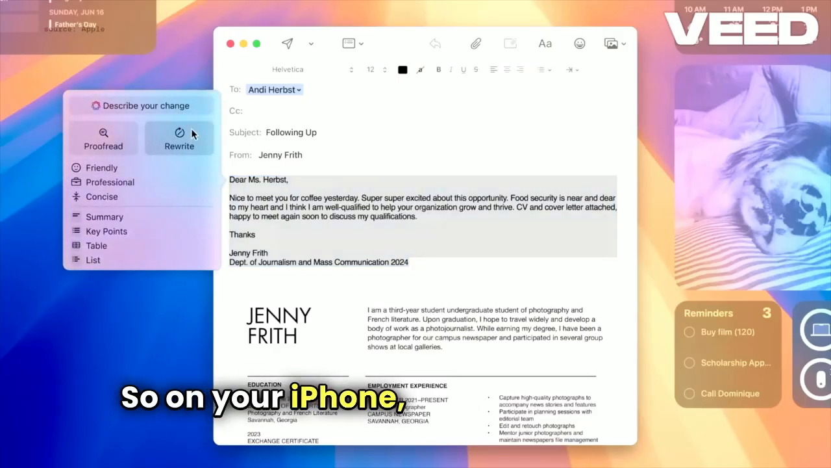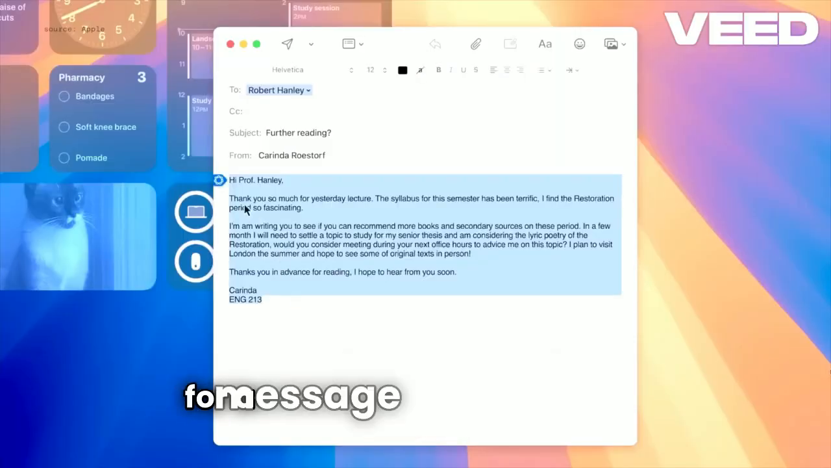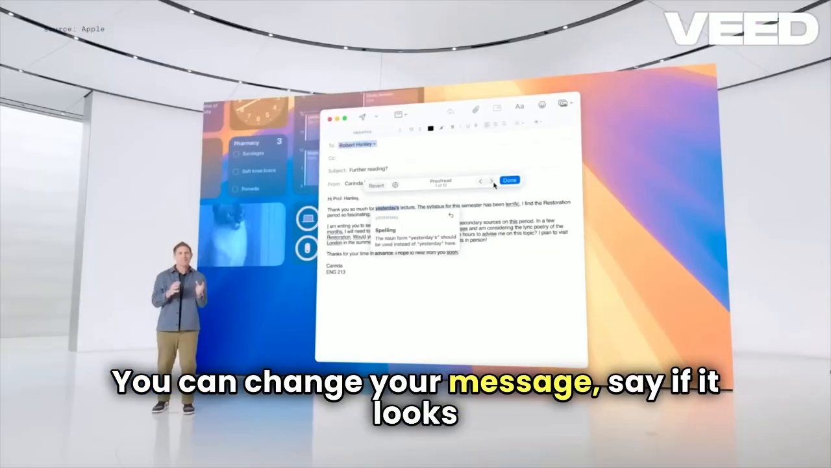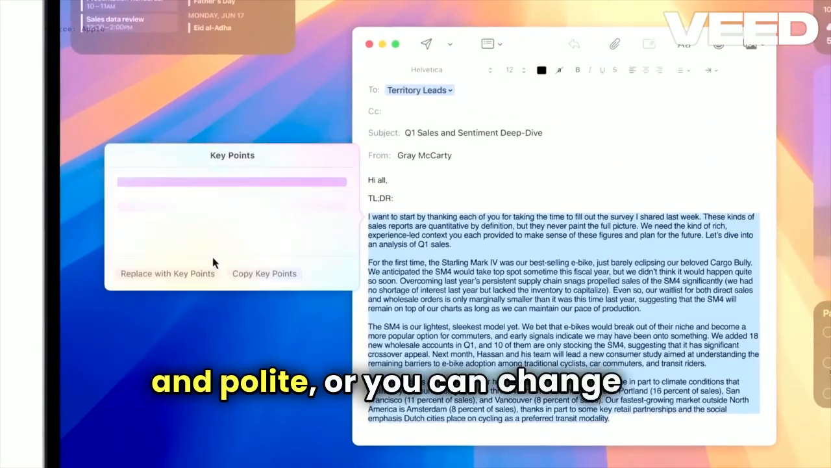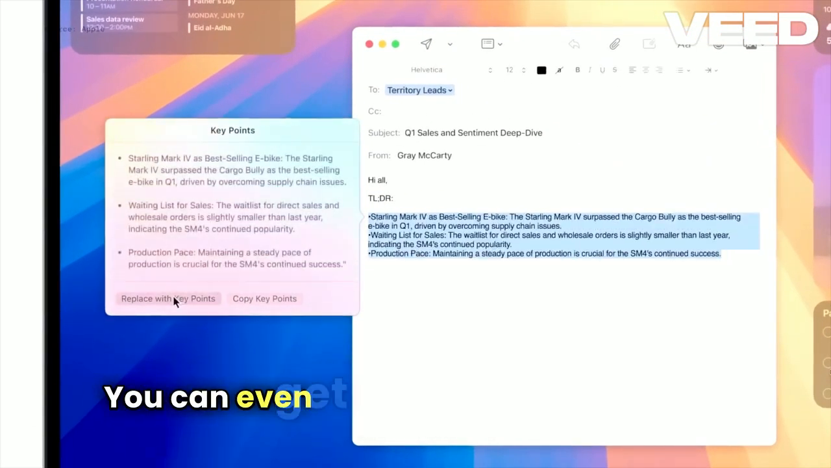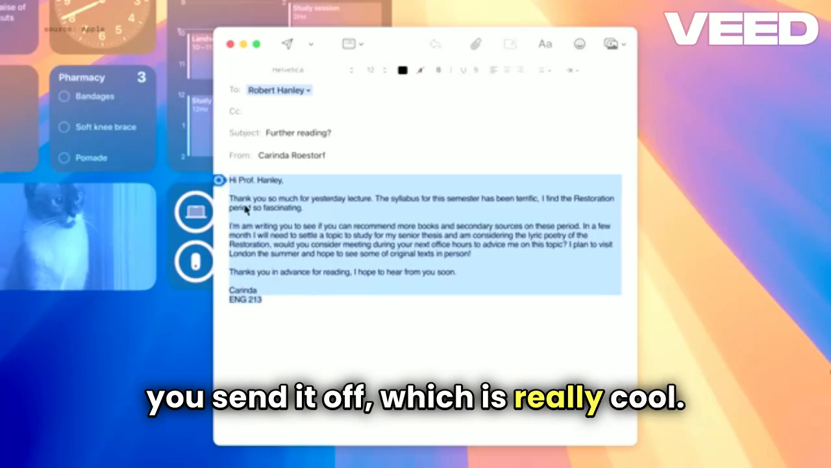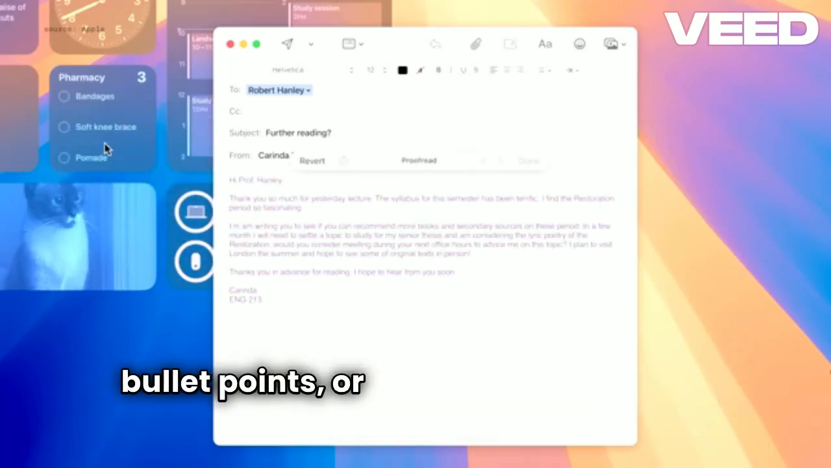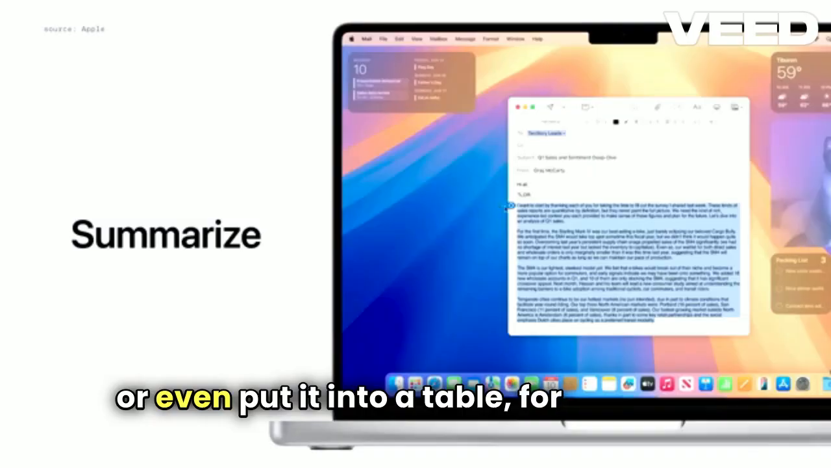So on your iPhone, they show that you can do everything from rewrite a whole email or a message into a new one. You can change your message. Say if it looks a bit aggressive, you can make it more friendly and polite, or you can change it to professional. You can even get it proofread before you send it off, which is really cool. And you can also make your messages or notes into bullet points, or even summarize your whole message, or even put it into a table, for example.